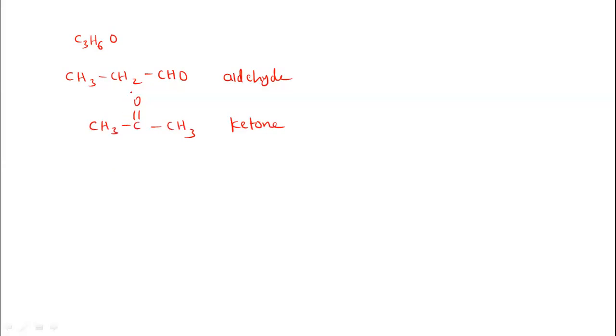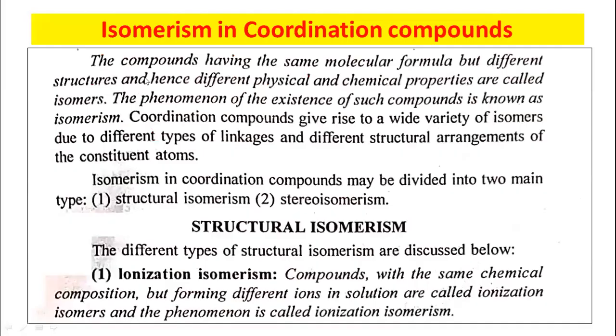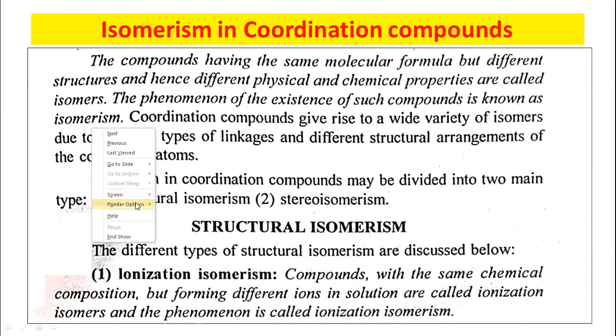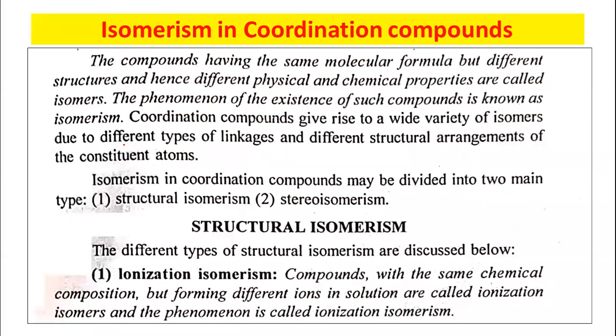Such compounds are called isomers, and the phenomenon of the existence of such compounds is known as isomerism. Their physical and chemical properties are also different. It means the compounds are not the same.